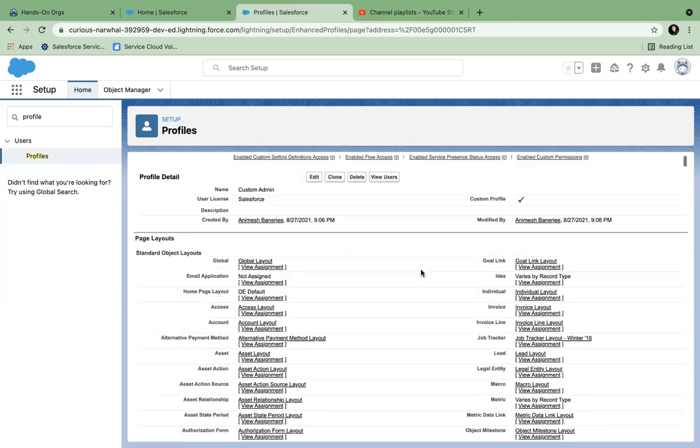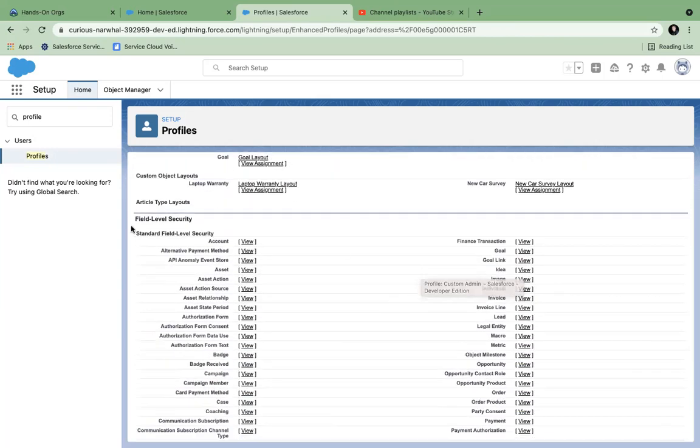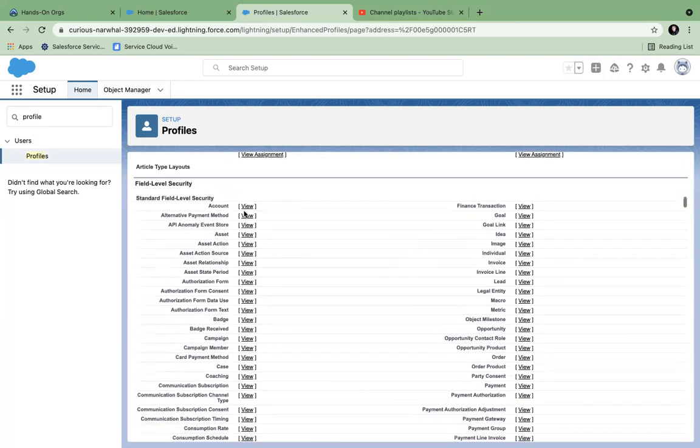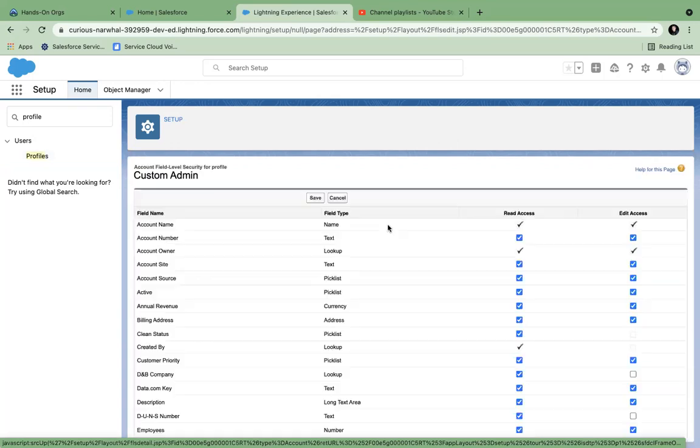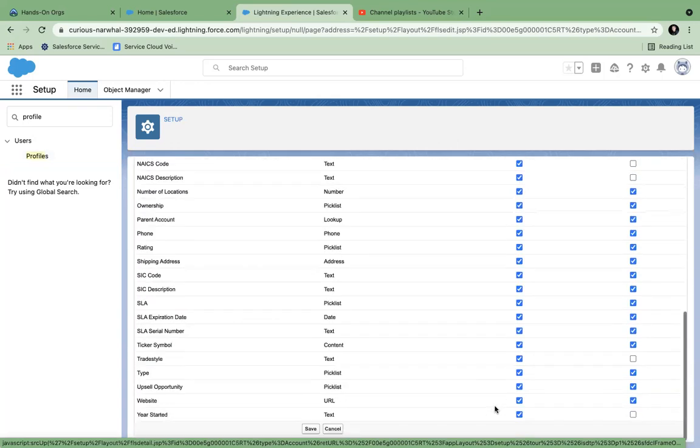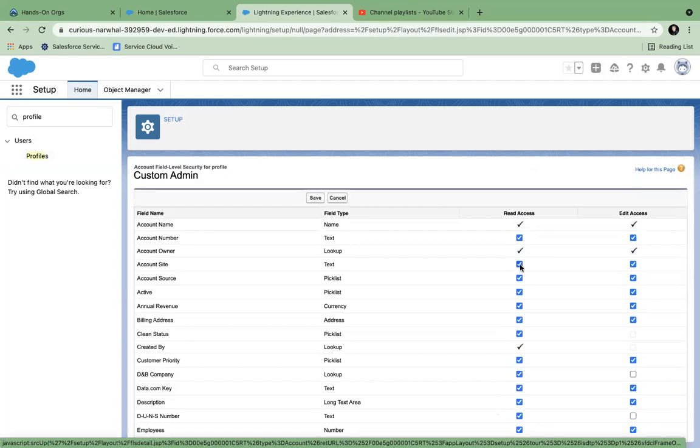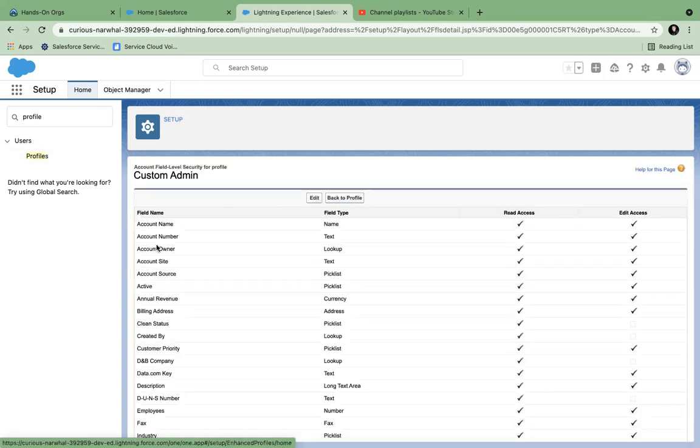So if you go to this profile once again, there is a section called field level security. For each object, you can go and check what permissions are given for each field. Usually it is all ticked, but if you want to make some fields invisible, you can do this. If you want fields to be read only, but edit access should not be there, so it will be read only for those users, you can do that. If you do this, that means even if they have edit permission, a screen will open, but only one field will be non-editable. Yeah. So this is granular level.